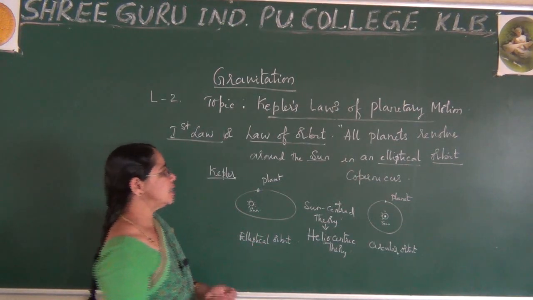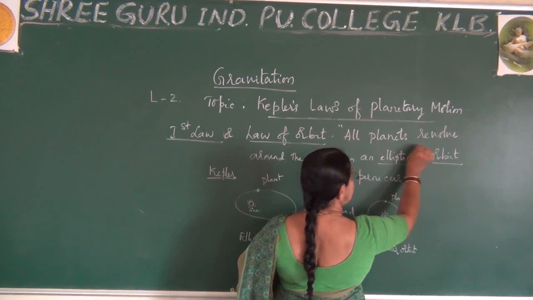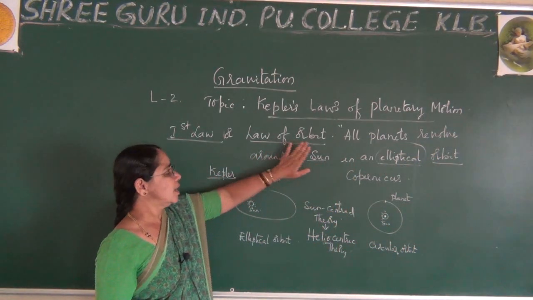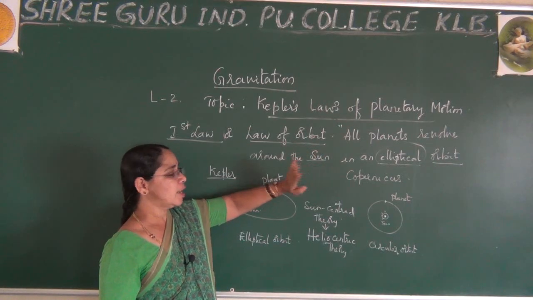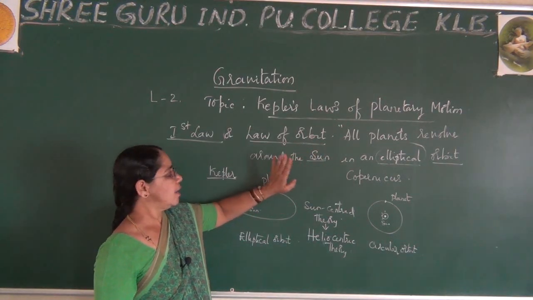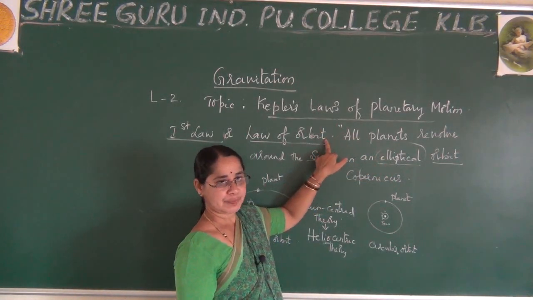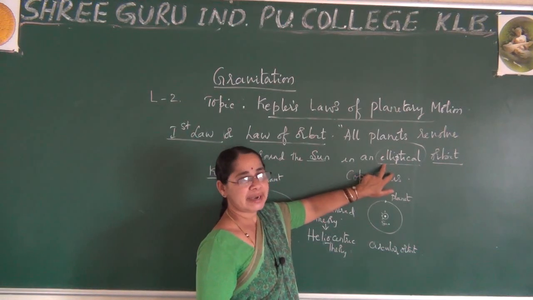So be aware of this. Whenever you write a statement, this elliptical orbit should be very clear. Otherwise, if you just write that all planets revolve around the sun in an orbit, it is totally wrong. And if you do not write this word, the statement has no meaning. Is it clear? So, elliptical orbit.